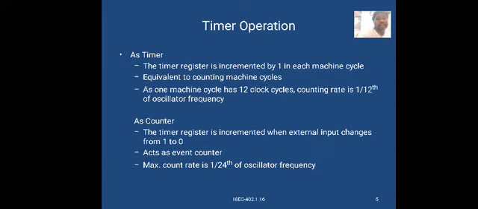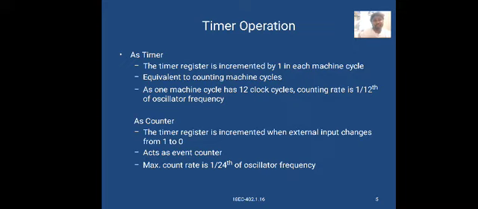The maximum count rate is 1/24 of the oscillator frequency.